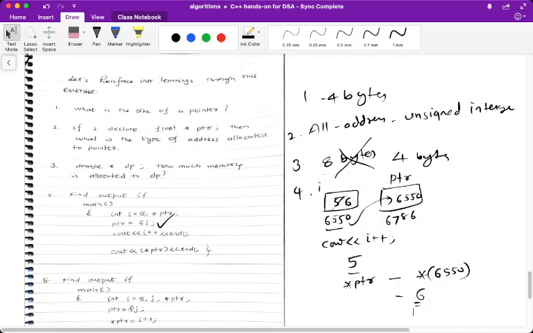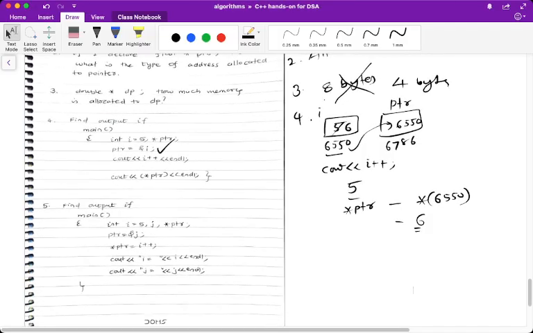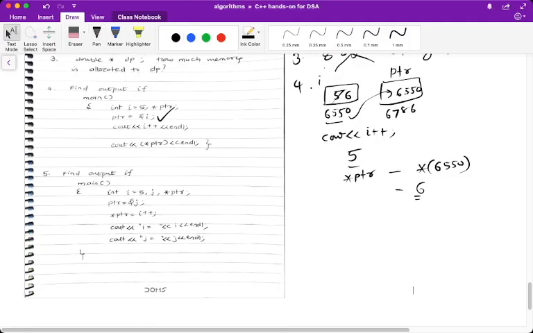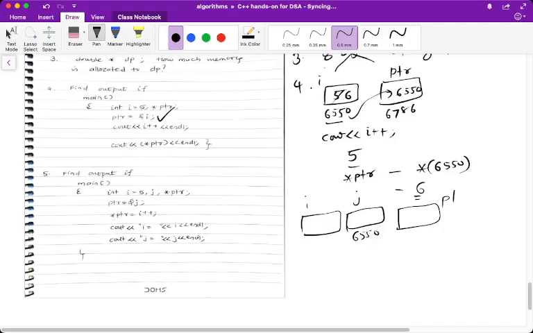Let's go for the next example. Last example, we'll go for it. See here again we'll have a similar kind, but I am doing initialization of a variable through its address. Say there is a variable I and there is a variable j. Let's say its address is 6550. Arbitrary addresses, don't take them as real actual addresses. Then I have PTR. The address of j I'll be putting in PTR, that is 6550. Then you already initialized I to 5.